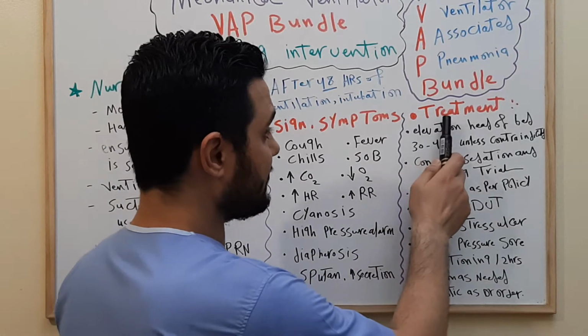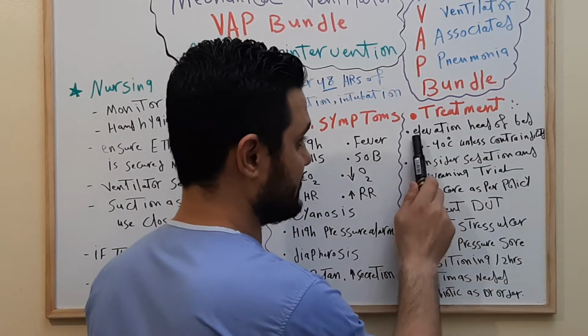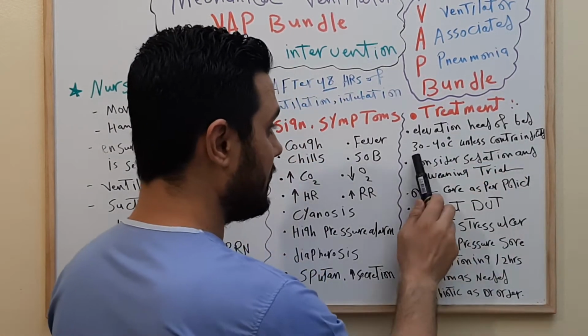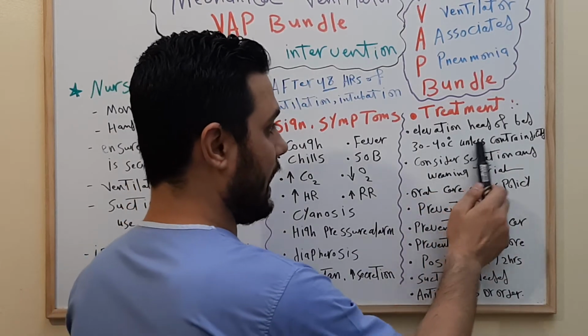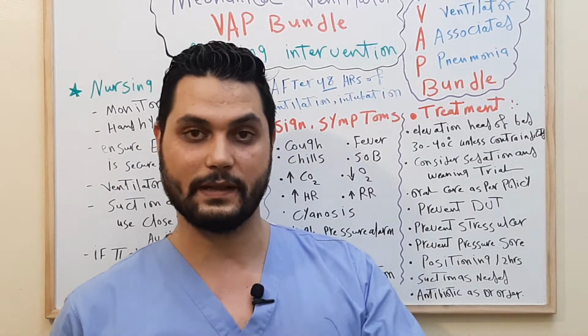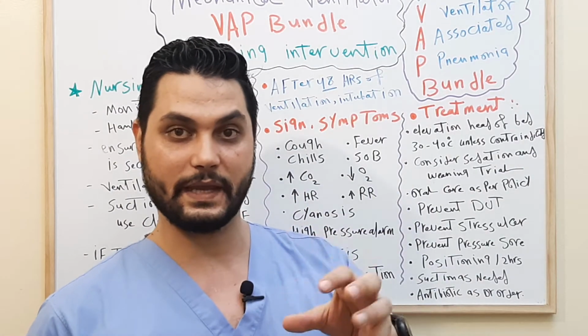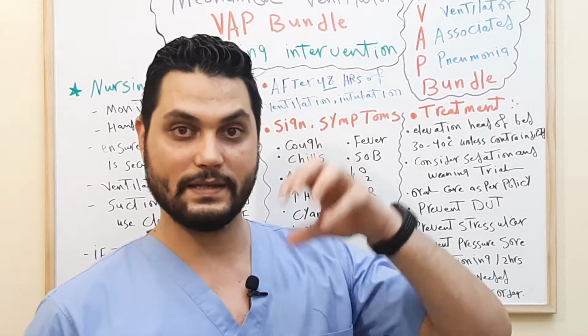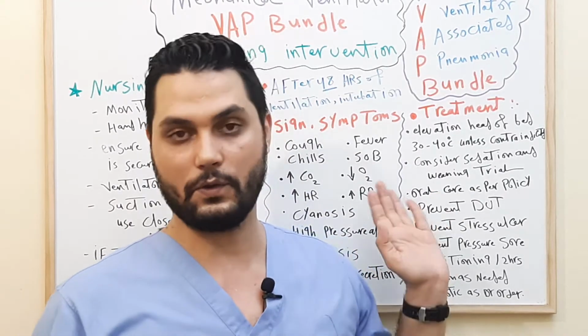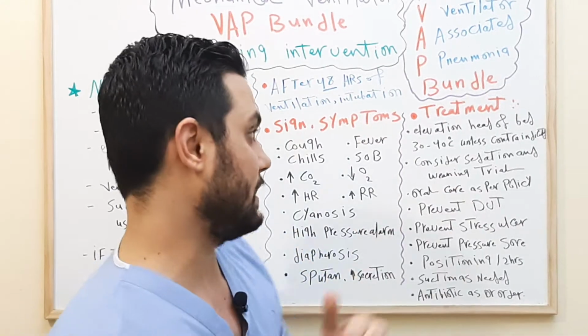Okay. How do we treat VAP if the patient has it? The first thing is elevation of the head of the bed from 30 to 40 degrees, unless there is a contraindication. If the patient has a contraindication, like spinal cord injury or anything happening in the spinal cord, then it is contraindicated to elevate the bed. Unless this is found, you can elevate the head of the bed.